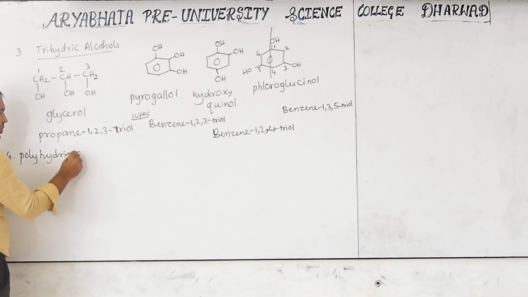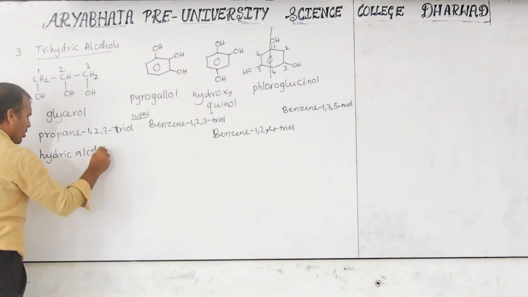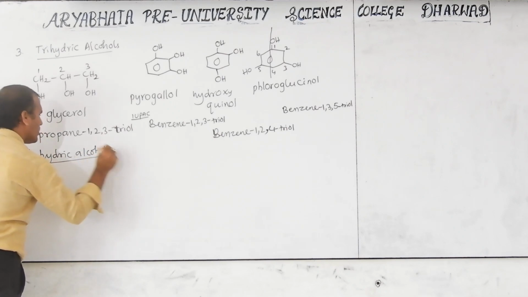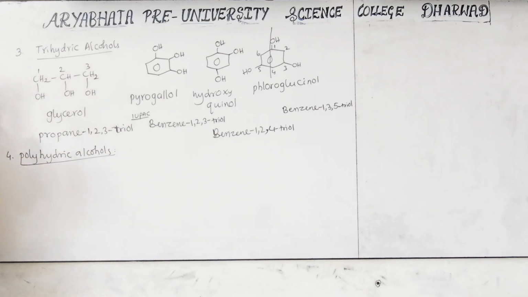Polyhydric alcohols. Here there are more numbers of hydroxy groups. All the examples are well known. The examples are glucose, fructose, galactose, mannose, and sucrose. All these you may study in the biomolecules chapter. So I am writing the names.